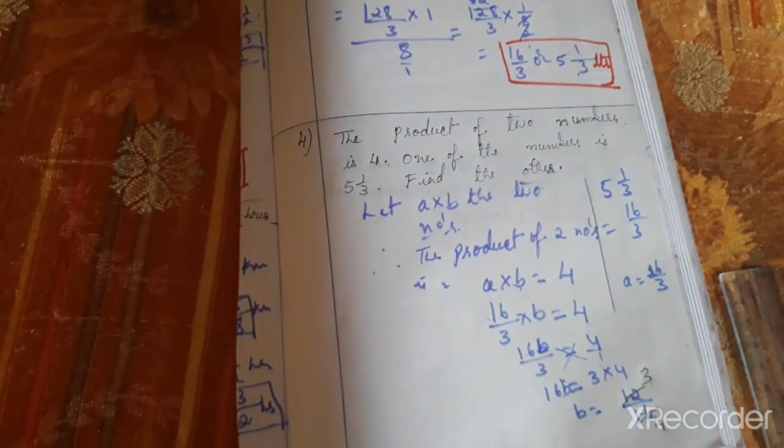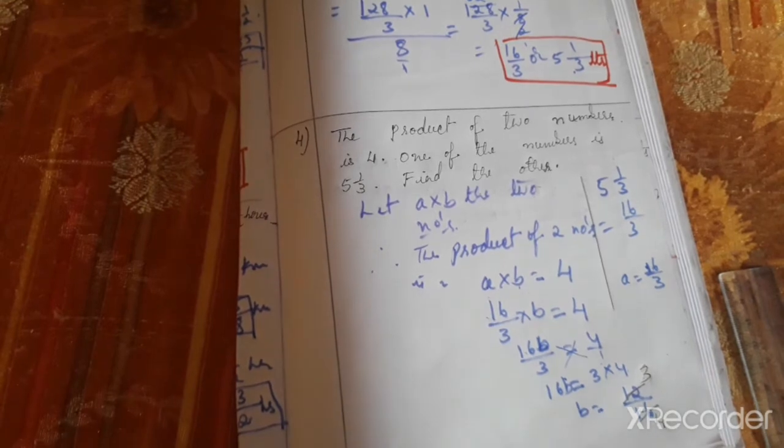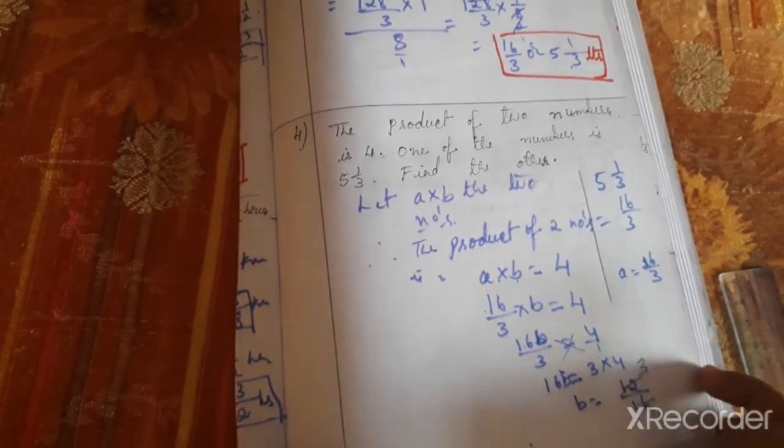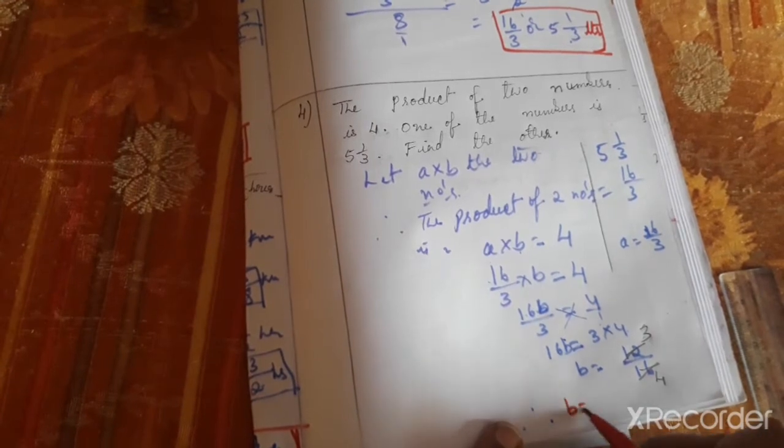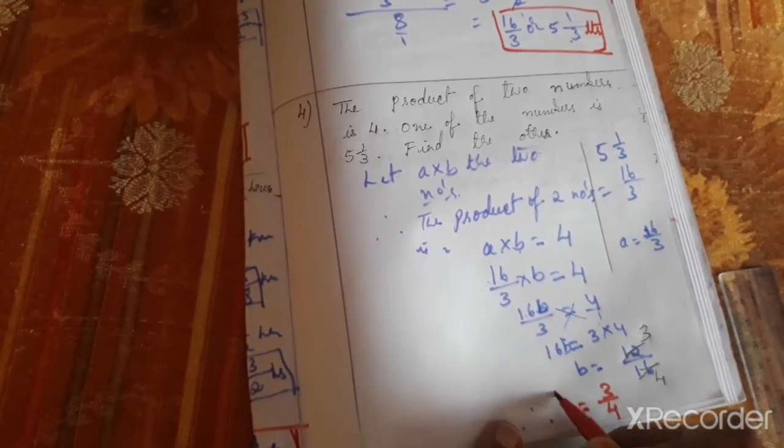So 3 by 4. Therefore b equal 3 by 4. The other number is 3 by 4.